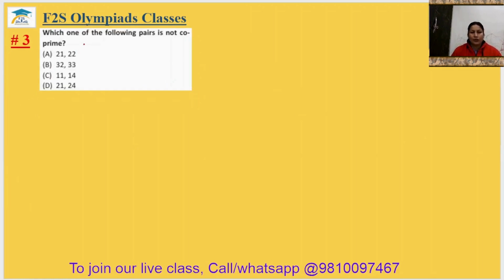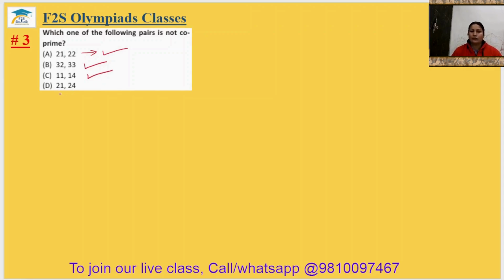Question number 3. Which one of the following pairs is not co-prime? Co-prime numbers are those numbers whose only common factor is 1. In 21, 22, there is only one common factor, so it will be a co-prime pair. All consecutive numbers are co-prime. So 32, 33 are co-prime. 11 and 14: 11 is a prime number and 14 is a composite number. We can say there will be only one common factor, that is 1. So hence it is also co-prime.